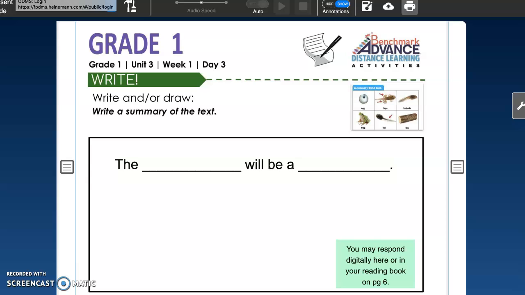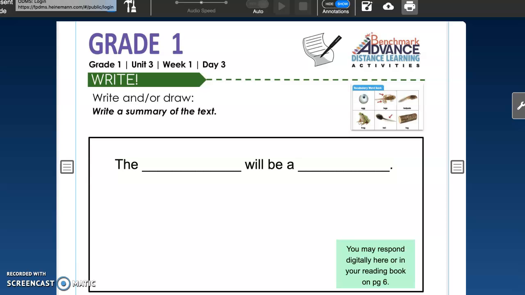When we think about our summary, we think about those important details. Do you remember underlining an important detail? Were there some changes that happened in the poem, 5 Little Tadpoles?